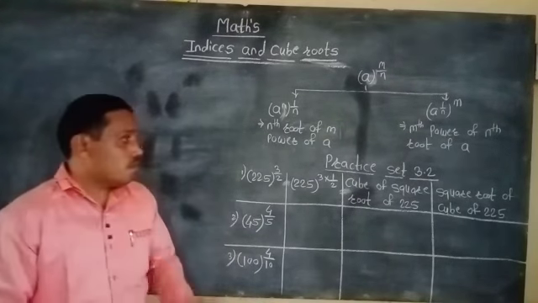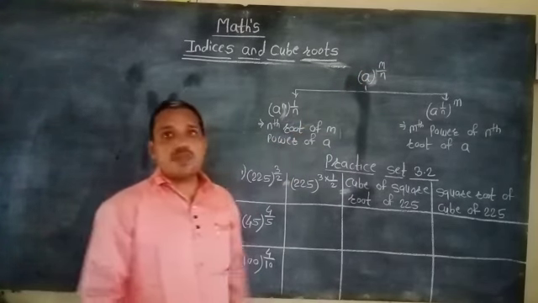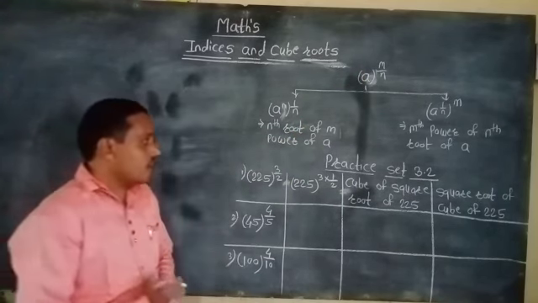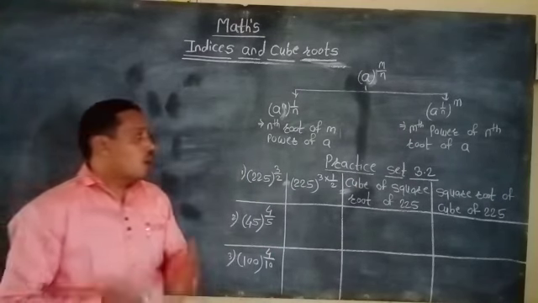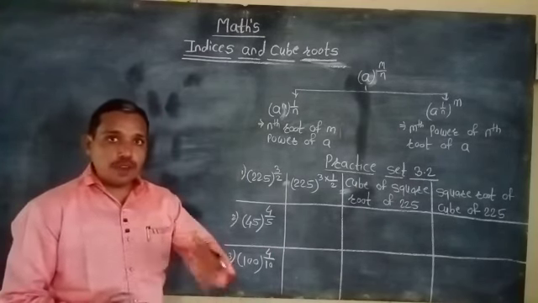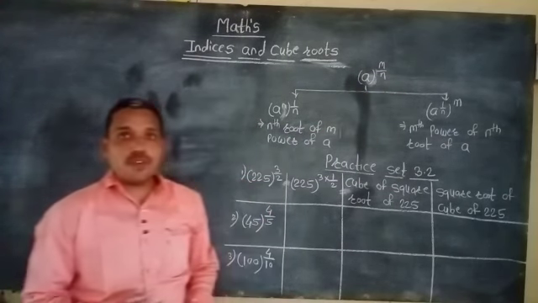Next, by using that rational index form, we will start practice set number 3.2. How can we express the numbers if they are given in the m by n form?